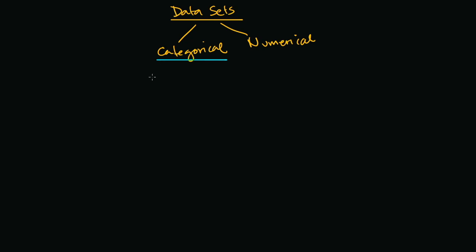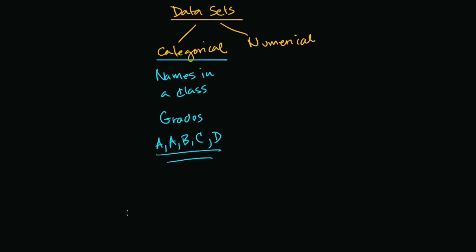So, for example, if I wanted to say, let me categorize the names in a classroom. Who has what name? Or even what grades someone has. So if I said, okay, the grades in this classroom are A, another A, a B, a C, or a D, these are all categories. These aren't quantified things. Now, you could imagine numerical involves numbers, but not always involves numbers.